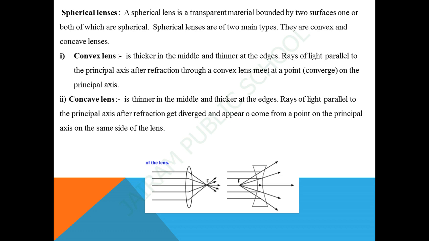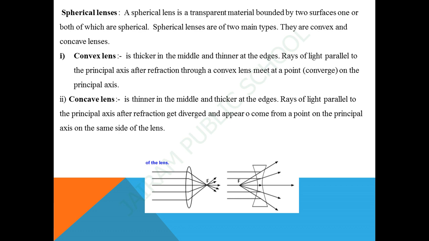Next, several rays of light parallel to the principal axis fall on a convex lens. These rays, after refraction from the lens, converge to a point on the principal axis. This point is called the principal focus of the lens. Next, several rays parallel to the principal axis fall on a concave lens.